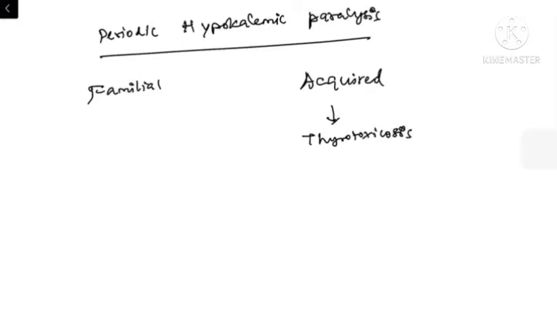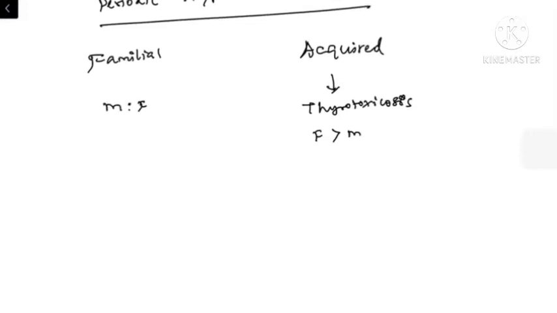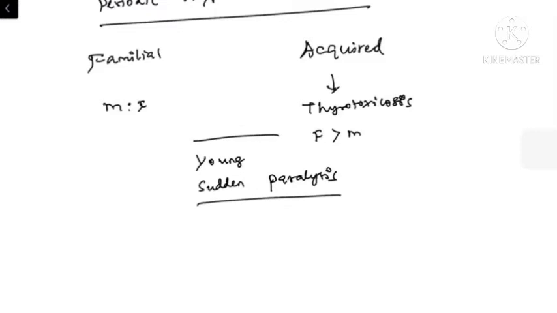So thyrotoxicosis is most common in females. There is an increased female predominance in the case of the acquired disease, but the familial disease has equal male and female presentation. So usually if a young patient presents with sudden onset of paralysis or quadriparesis, we should always consider the possibility of hypokalemic periodic paralysis.